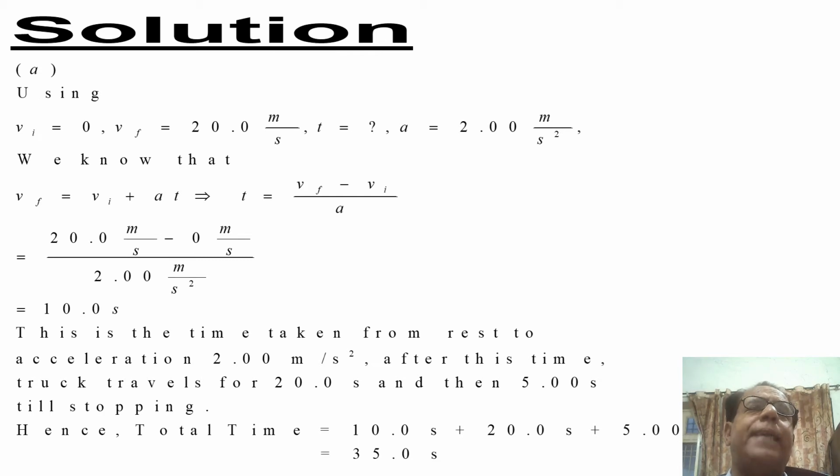From this expression, if t is left on one side, it takes the form t equal to (Vf minus Vi) over a. Putting the values, t becomes equal to 20.0 meter per second minus 0 meter per second divided by 2.00 meter per second square.